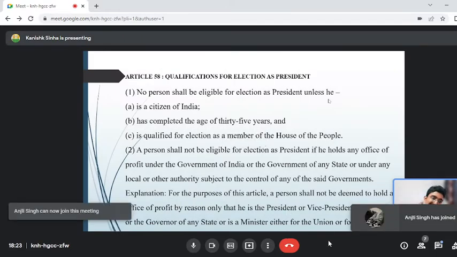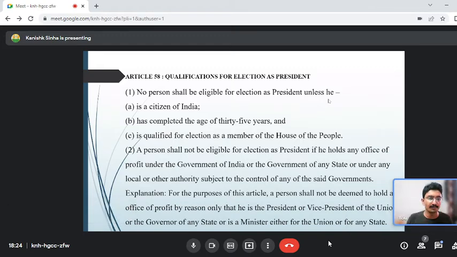So, because I have not taken any payment or salary from them, there is no question of any office of profit. Okay? If I would have taken payment from the UP Film City Board, or if I would have used whatever facilities they were giving to me, then my election could have been challenged. This was the contention of Jaya Bachchan.